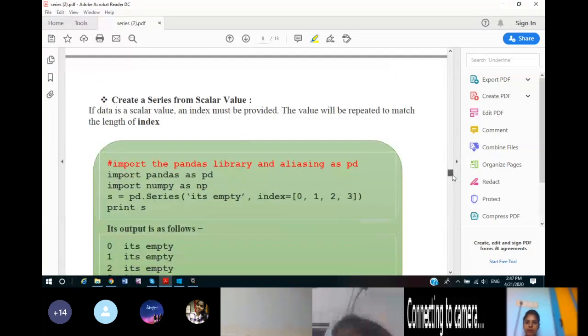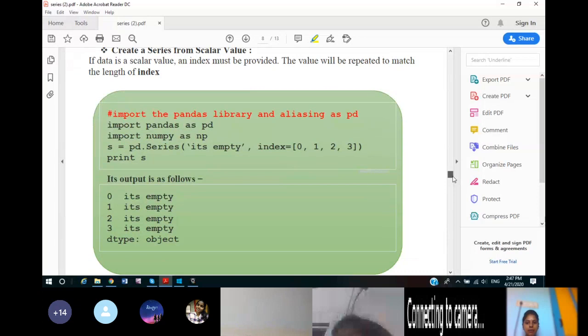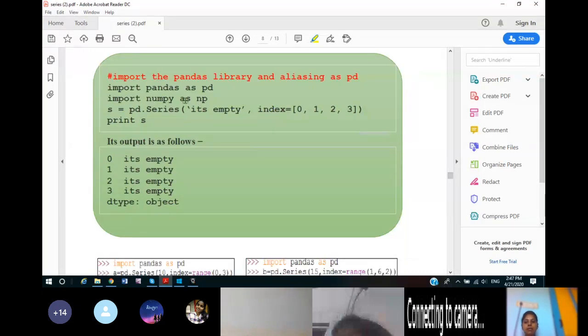Now again, how to create a series using scalar values. What do you mean by scalar values? That means data values given inside the function itself. In the series function itself, we will provide the data values. We are not taking any object or variable inside the series function.